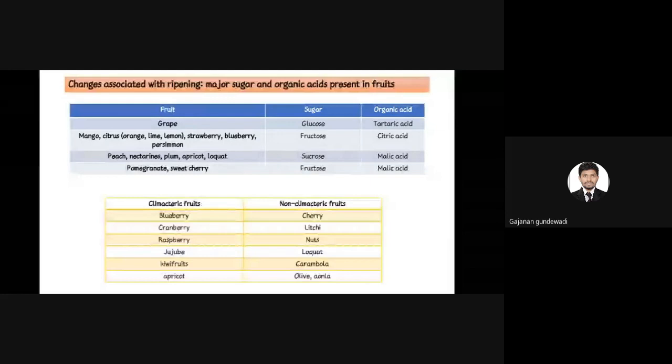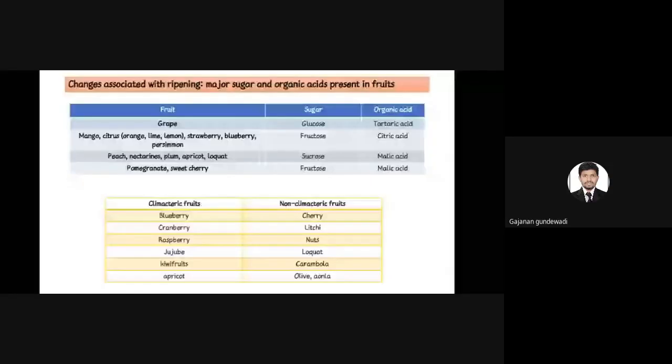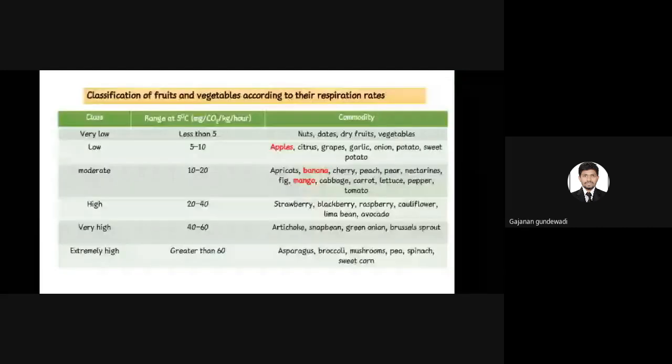Coming to blueberry, raspberry, jalebi, kiwi fruit and apricot. In organic fruits, cherry, lychee, nuts, loquat, carambola, olive and amla. Only the confusing ones I have included in the climacteric and non-climacteric section, based on the fruits according to respiration rate.